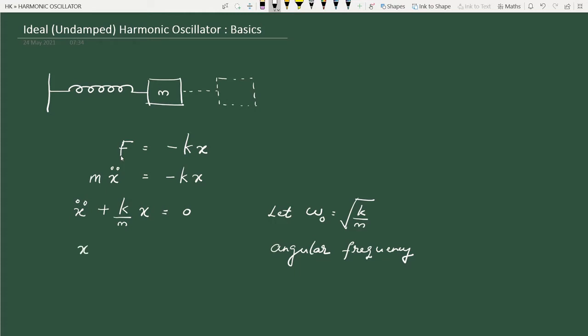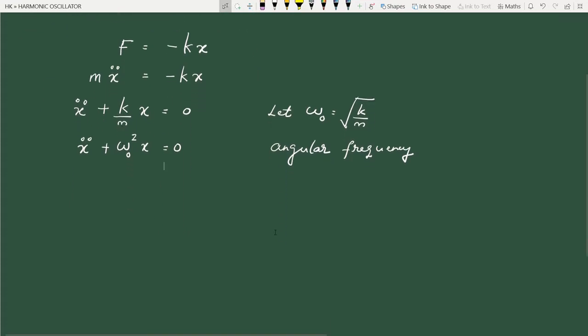So we can write this as x double dot plus omega 0 square x is equal to 0. Now this is called the differential equation for simple harmonic motion. And you have studied its solution also. Its general solution we can write as x is equal to some constant b sine omega 0 t plus some other constant c cos omega 0 t.